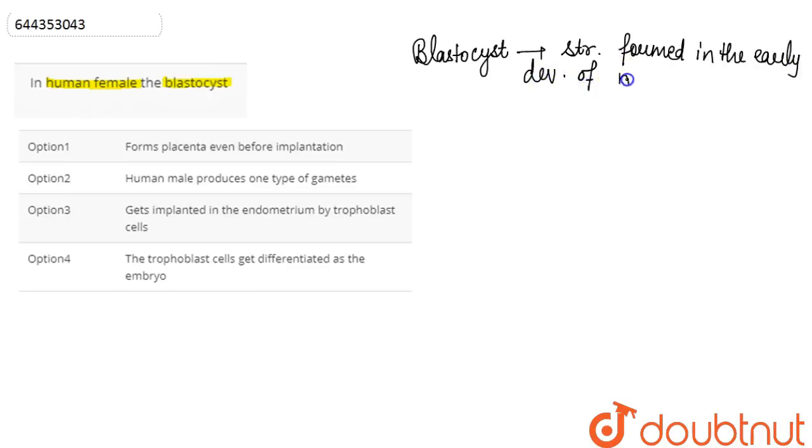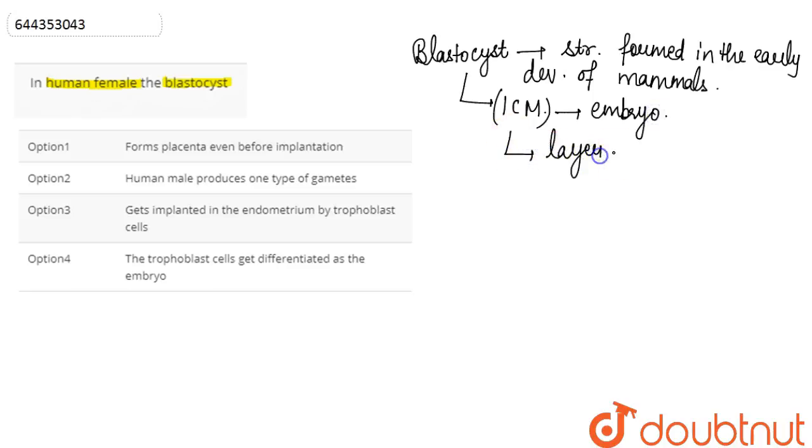of mammals. So it basically consists of the inner cell mass, which gives rise to the embryo further, and it is lined by a layer of cells, and that layer of cells is known as the trophoblast.